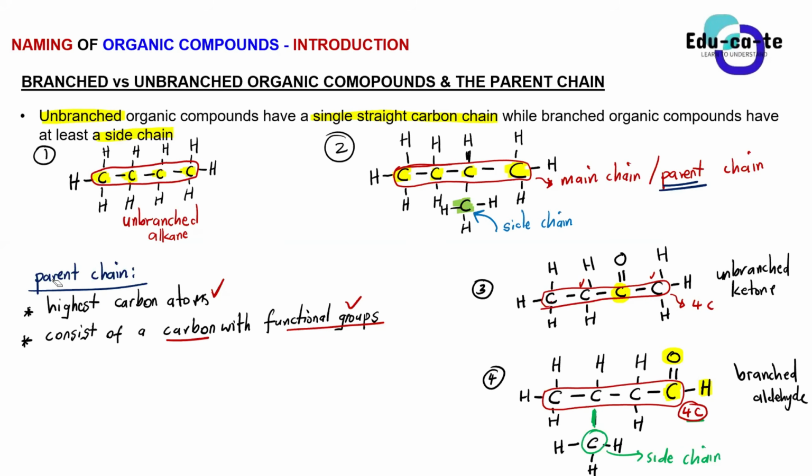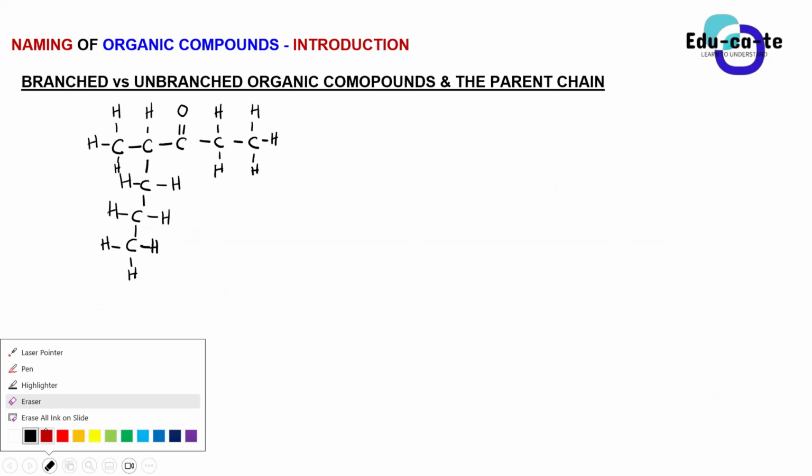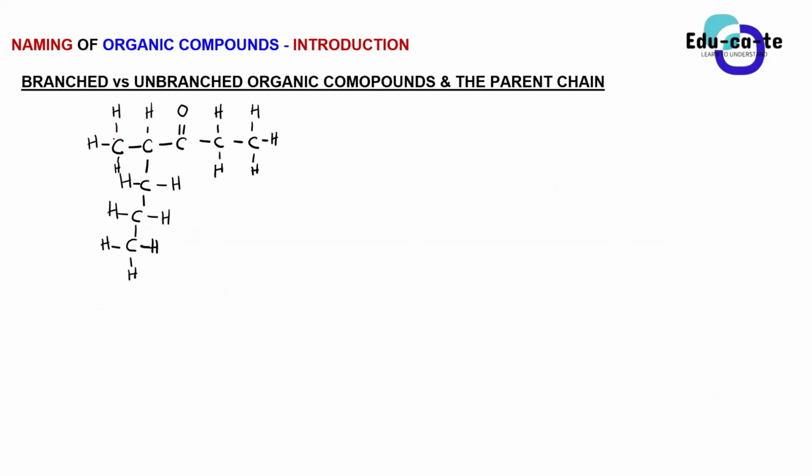So having a straight chain doesn't always imply that it's a parent chain. To identify a parent chain, it must have the highest number of carbon atoms and it must also have a carbon that has got the functional group. Now, I will highlight my straight chain in red. This is the straight chain because it is literally straight. If you count the number of carbons in this chain, how many are there, guys? Yes, Mahlodi. 5, sir. We're having 5, right? So this straight chain is not the main chain yet, it is the straight chain, consisting of 5 carbon atoms.